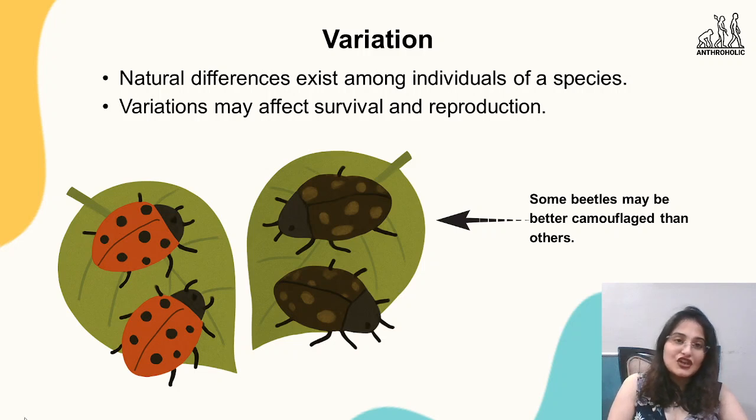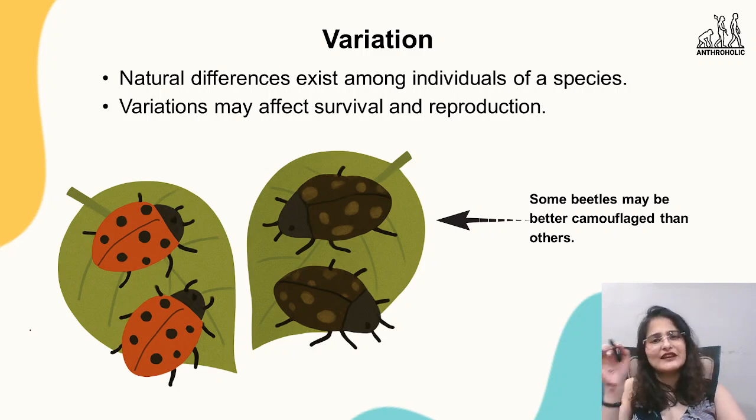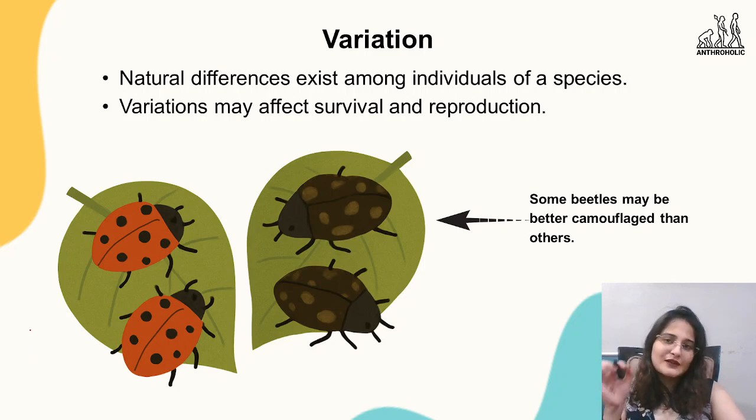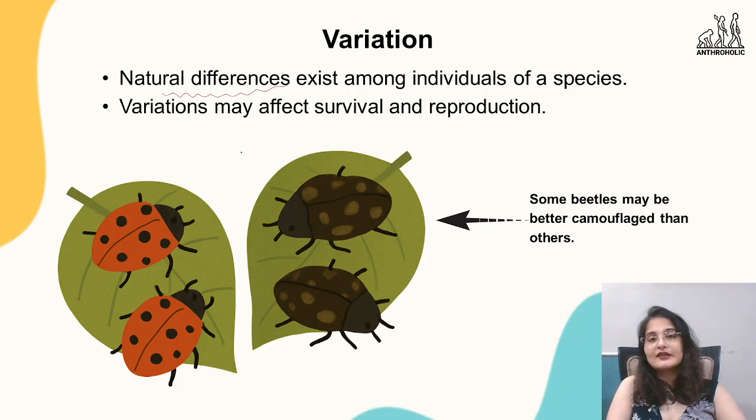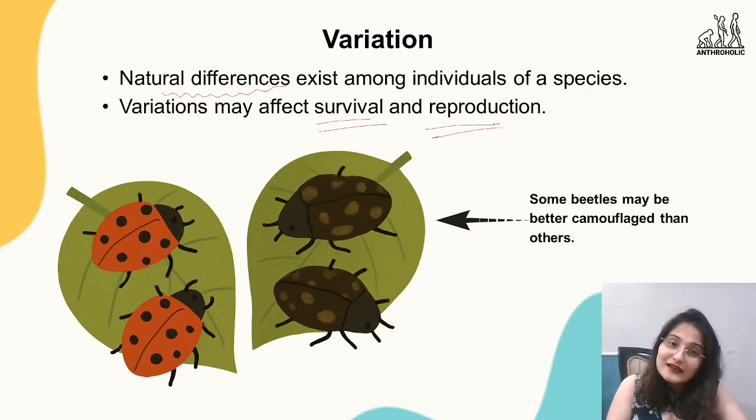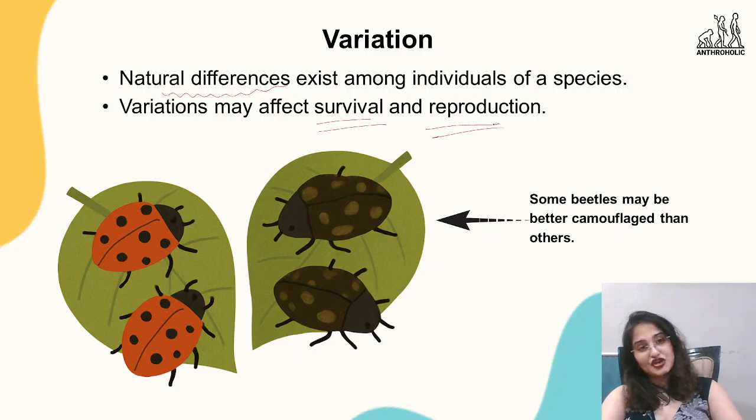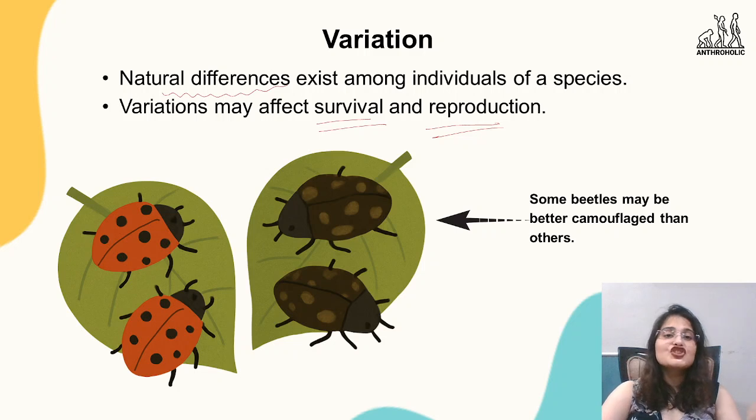Overproduction के बाद आया variation. There's going to be slight variation. हर इंडिविजुअल में मतलब among individuals, among species, natural differences are going to be there. They are the ones which will impact the survival and reproduction. इनका असर survival पे भी पड़ेगा, reproduction पे भी पड़ेगा. There are slight changes, like some beetles are brownish, some are reddish, some are greenish. Beetles के examples अगर हम देखें तो there are various variations that you will see.